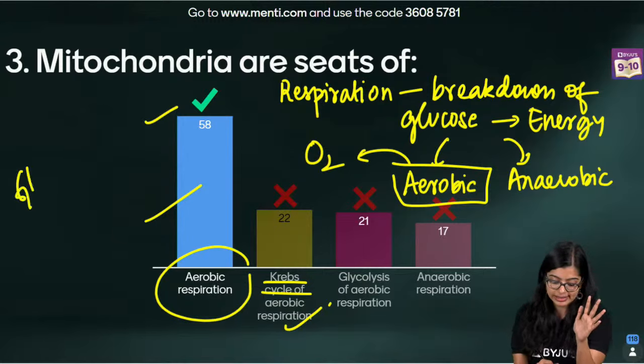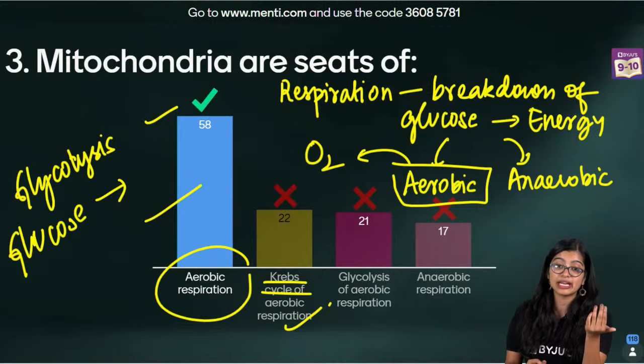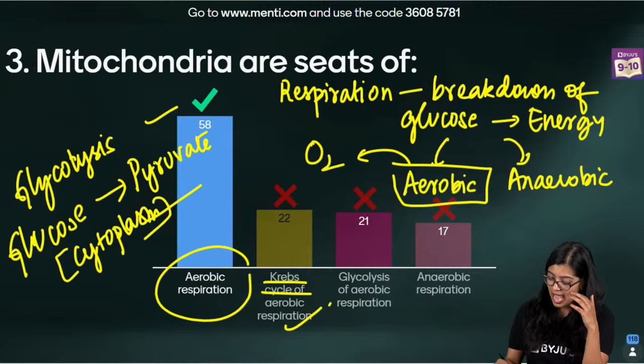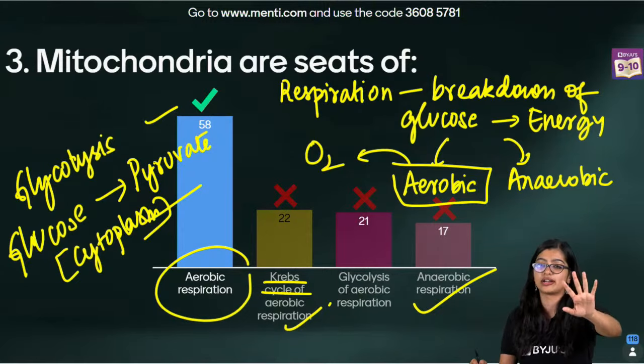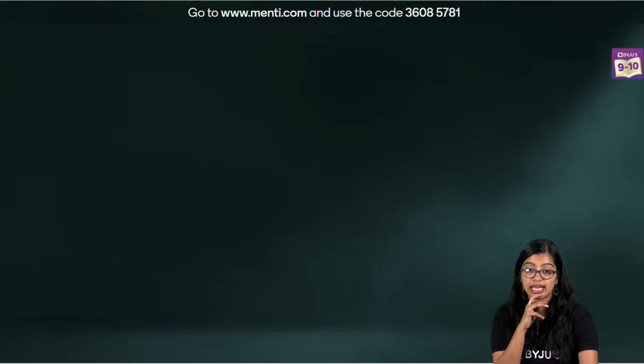Now what is glycolysis? Glycolysis is the breakdown of glucose into an intermediate product called pyruvate, and this takes place in the cytoplasm of the cell. And anaerobic respiration, we know, is not even related to mitochondria, right? So the correct answer here is option A.